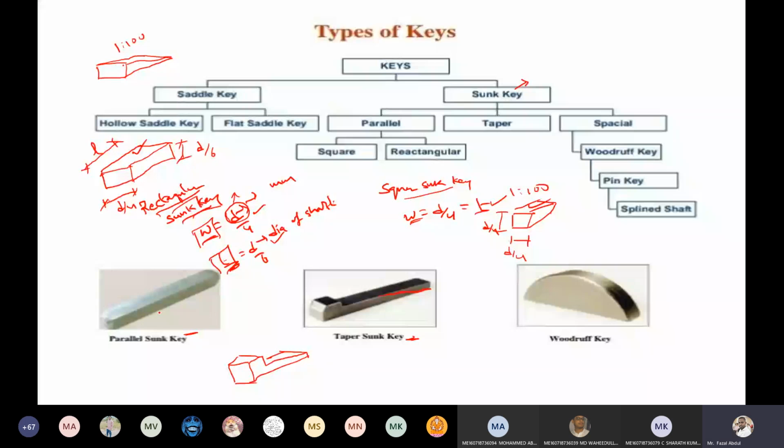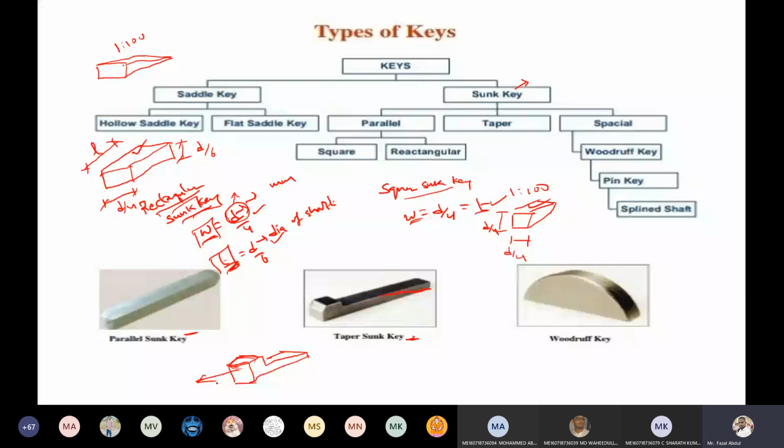Okay, again I am drawing here. This parallel key, if you provide a head on one side, is known as a gib headed key. It is a rectangular sunk key with a head at one end. It is usually provided to facilitate the removal of the key. Easy removal means whenever you want to remove the key, you hold the key head and pull it out. If you pull it out, we can easily disassemble the parts, as I explained previously.